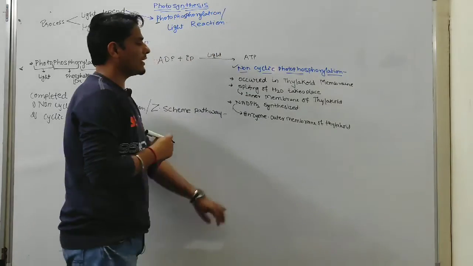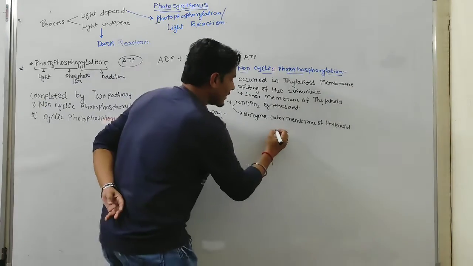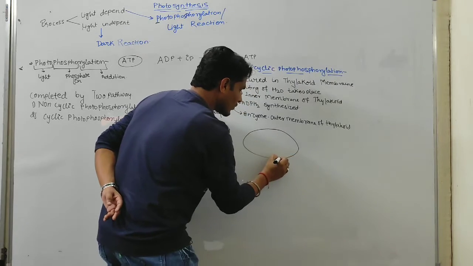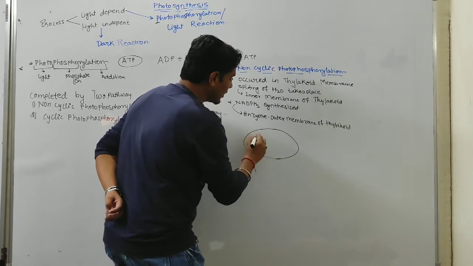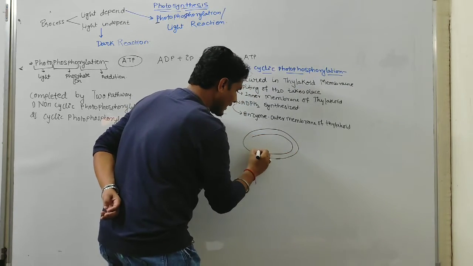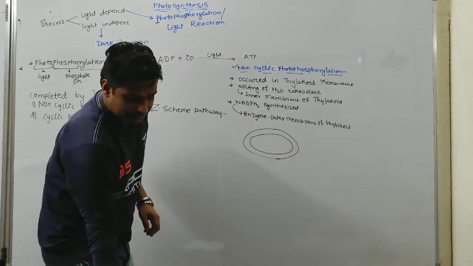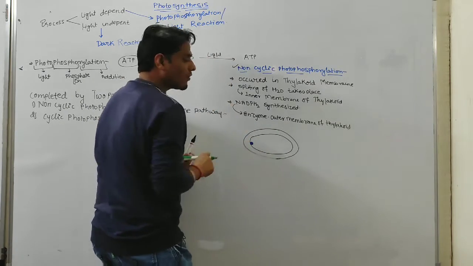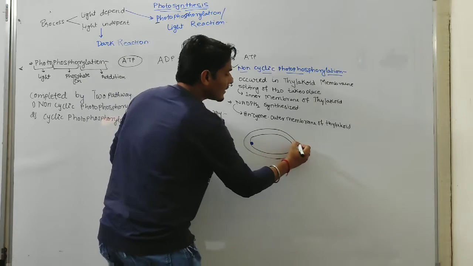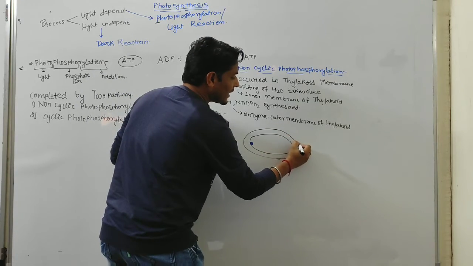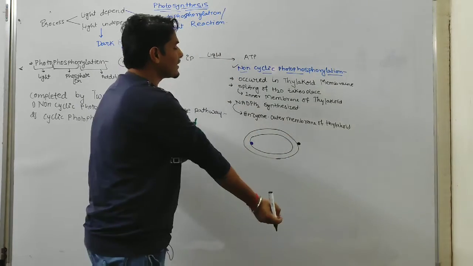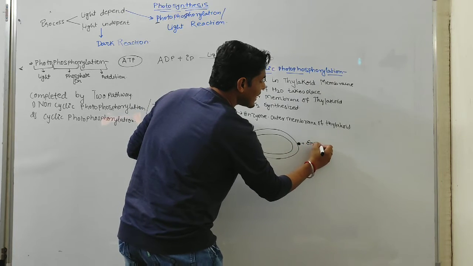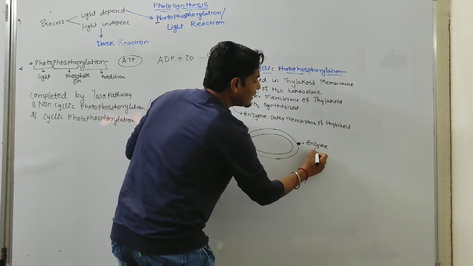ओके, कहां पे पाया जाता है? आउटर मेम्ब्रेन. Suppose this is thylakoid. So thylakoid is a double membrane structure, outer membrane and inner membrane.